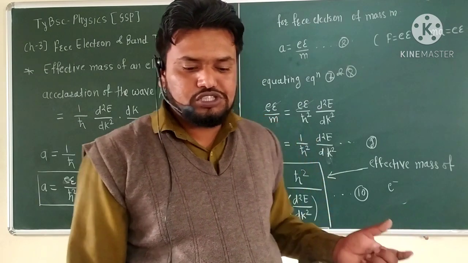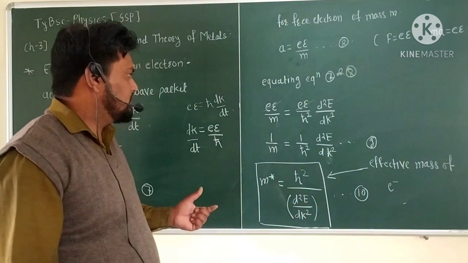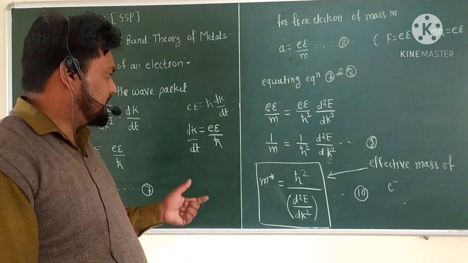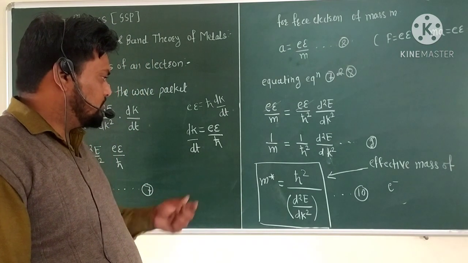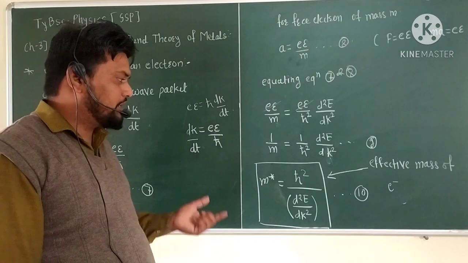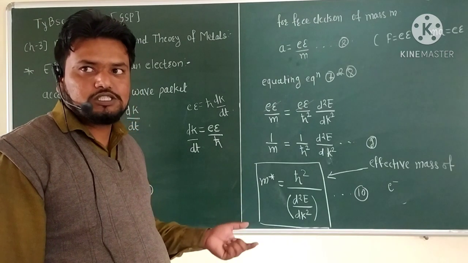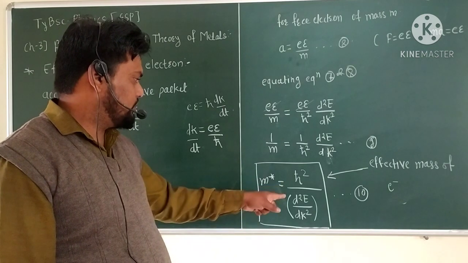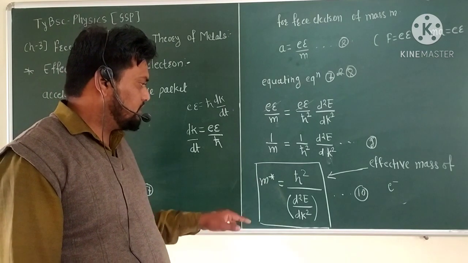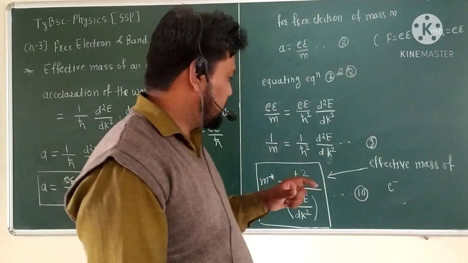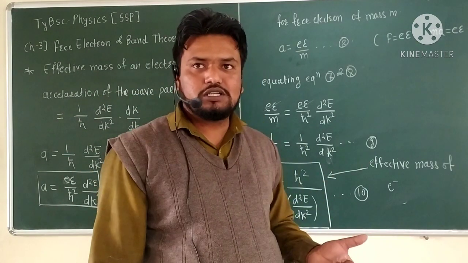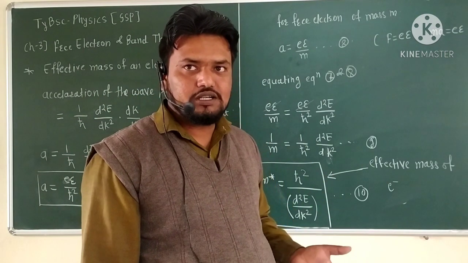So up to this lecture we have seen the effective mass of the electron, when an electric field is applied on the motion of the electron, and the concept of effective mass. In the next lecture we will see the graphical representation of the variation.